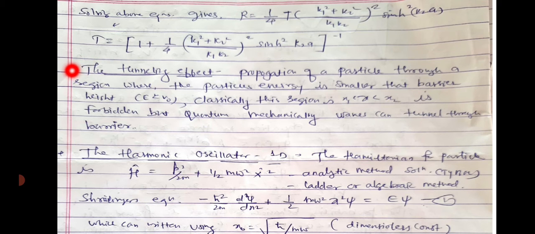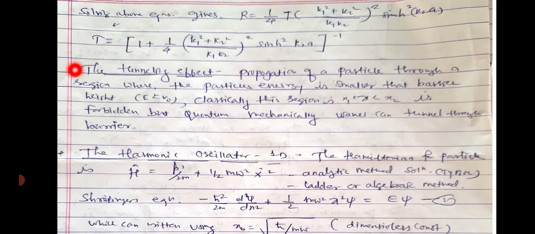Next, the tunneling effect. You already studied the tunneling effect in TYBSc. This tunneling effect is a phenomenon which is not observed in classical mechanics. Why? Because if the particle does not have enough energy to cross the barrier, then classically that particle will not go beyond that barrier. But in quantum mechanics, there is always some probability to tunnel through that barrier.